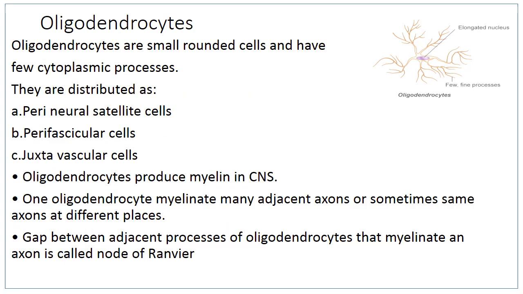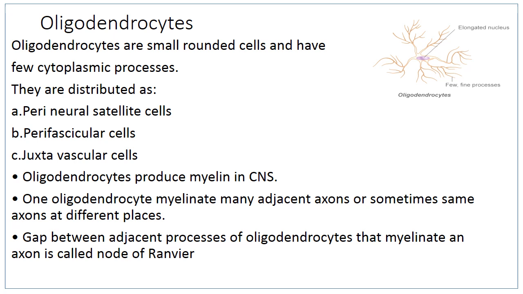The second type of central neuroglial cell is oligodendrocyte. Oligo means what? Scanty. So these are small round cells and they have scanty cytoplasmic processes. Therefore they are known as oligodendrocytes. And they are distributed as perineural satellite cells in gray matter around the cell body and dendrites.